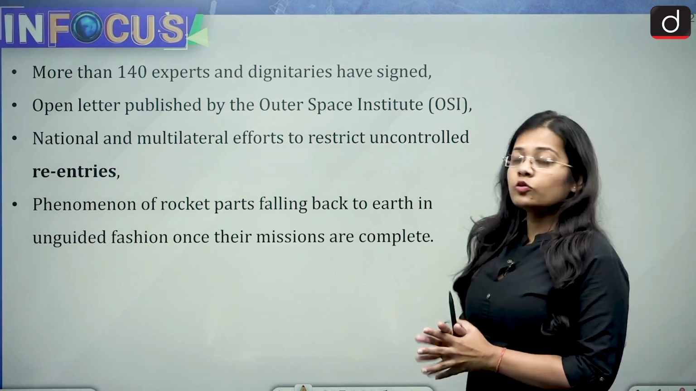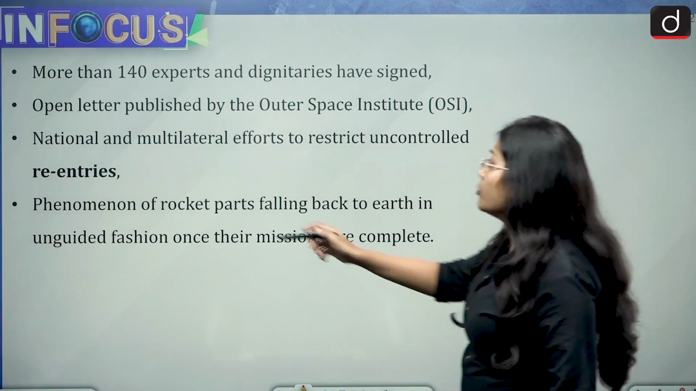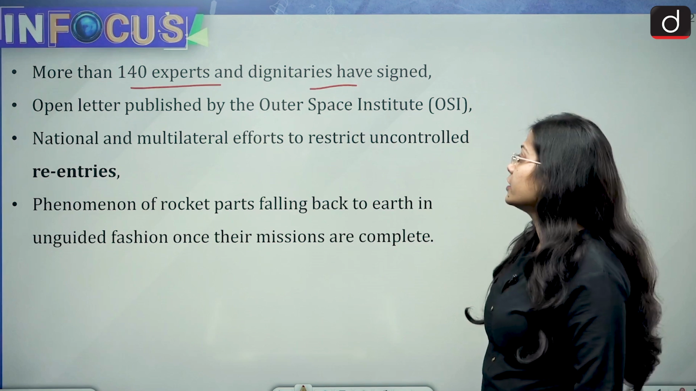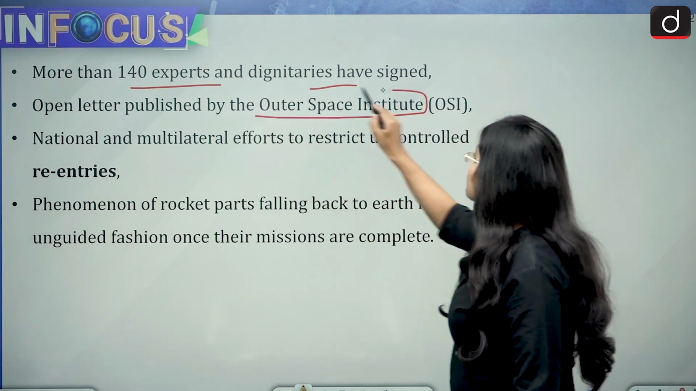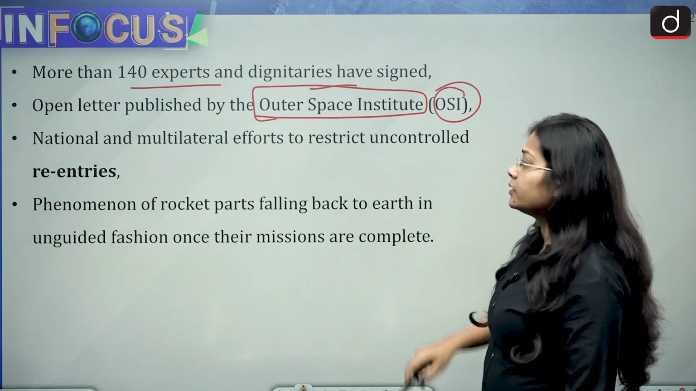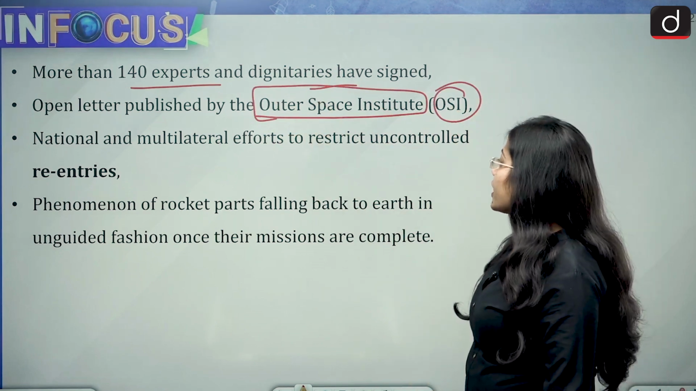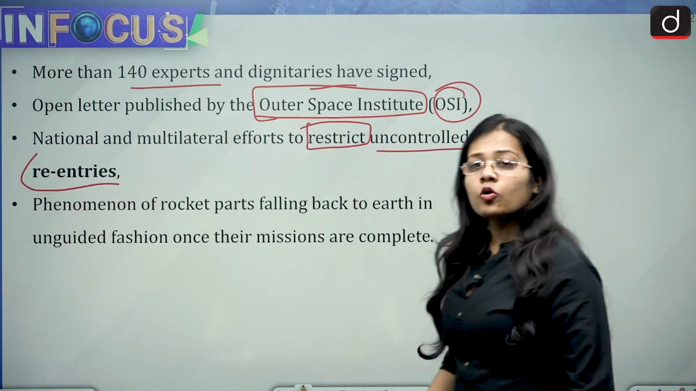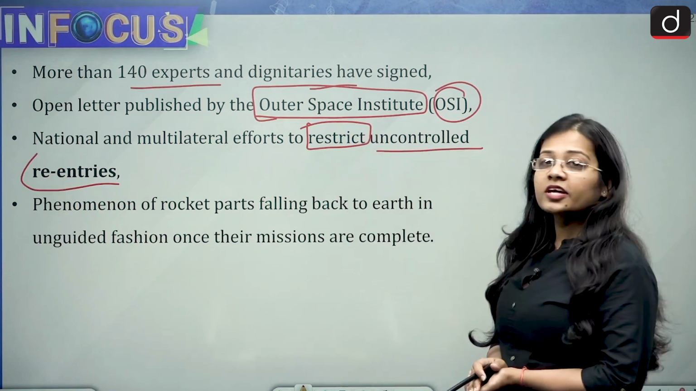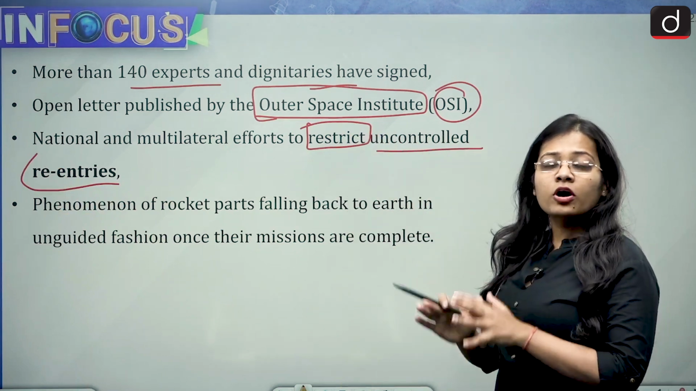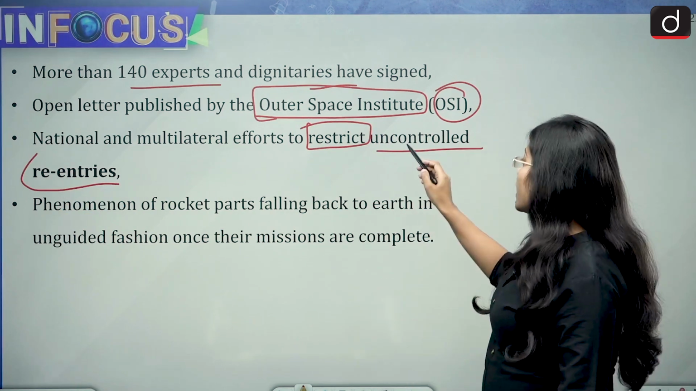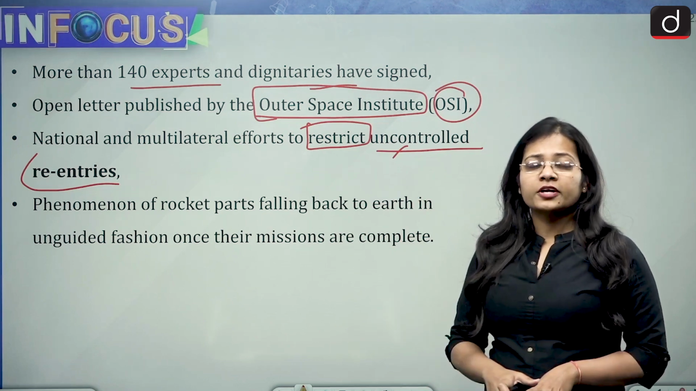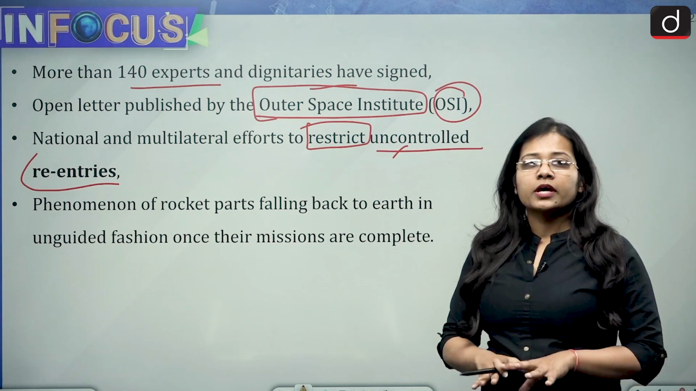So let's see why it is in the news. Recently, more than 140 experts and dignitaries have signed an open letter published by the Outer Space Institute, that is OSI, on national and multilateral efforts to restrict uncontrolled re-entries. The OSI has talked about the restriction of uncontrolled re-entries, because these uncontrolled re-entries of the rocket debris are causing problems in space,